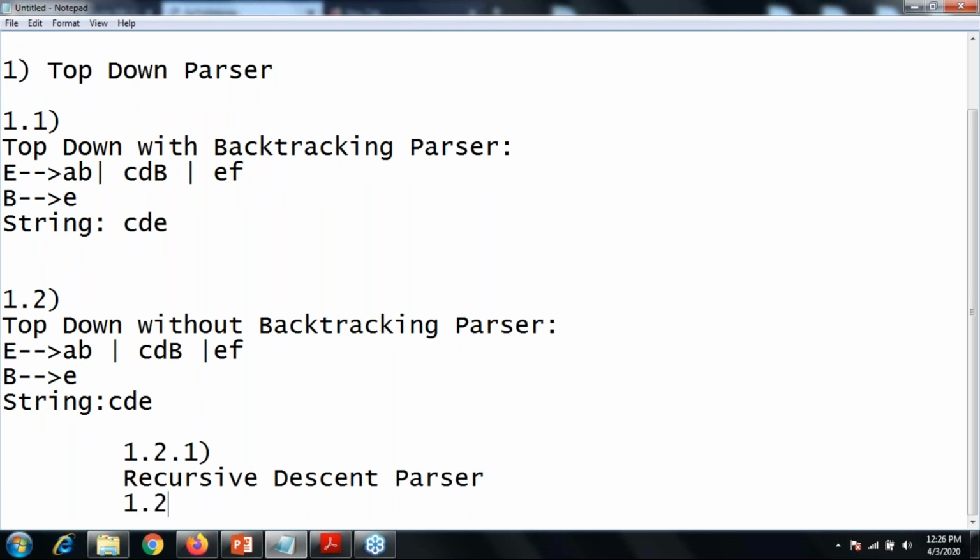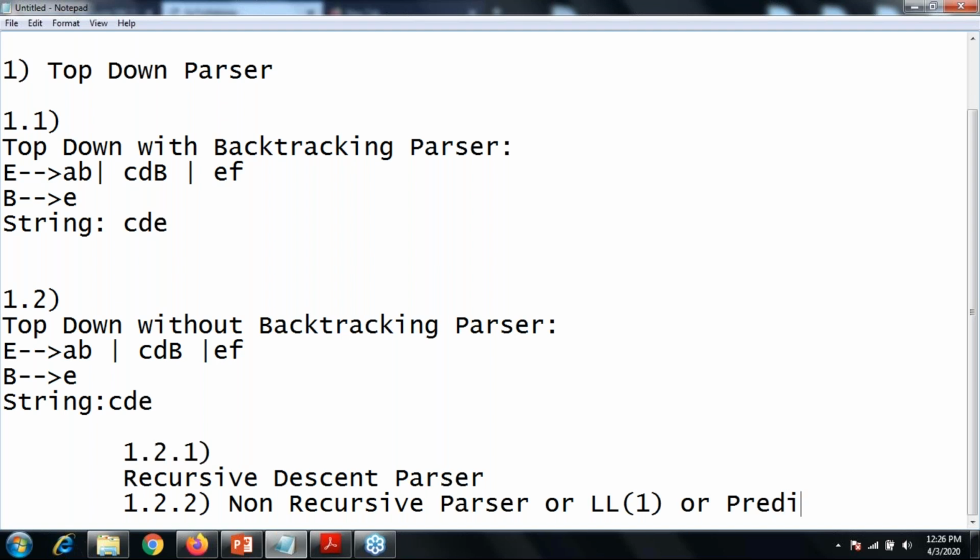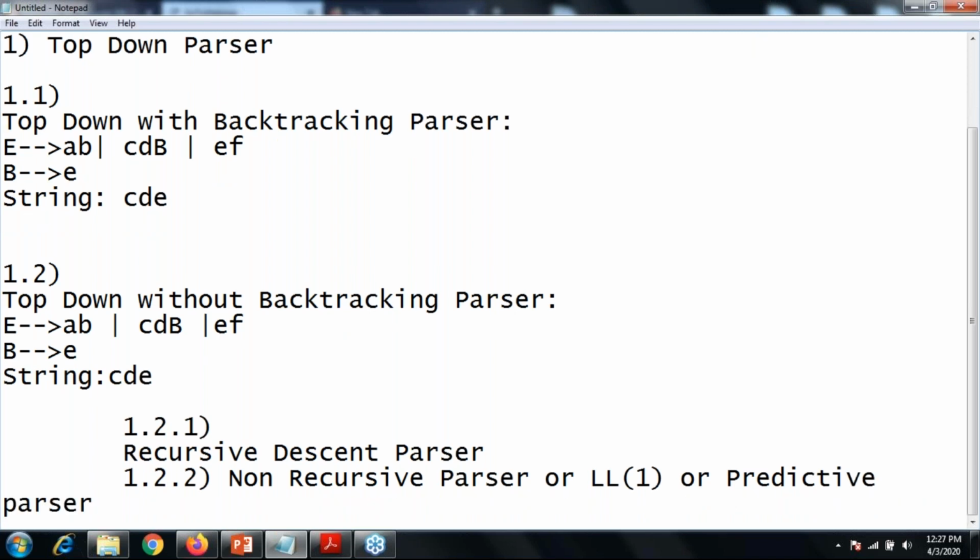One more is there, that we are all aware of: the non-recursive parser, which you can also call the LL1 parser, or the predictive parser. These are different names for the LL1 parser.